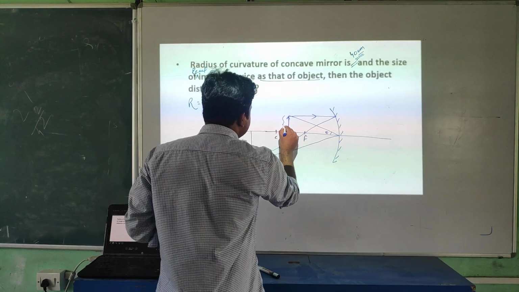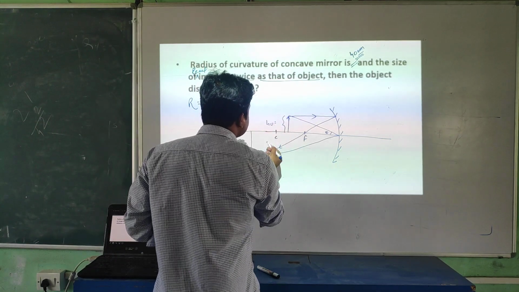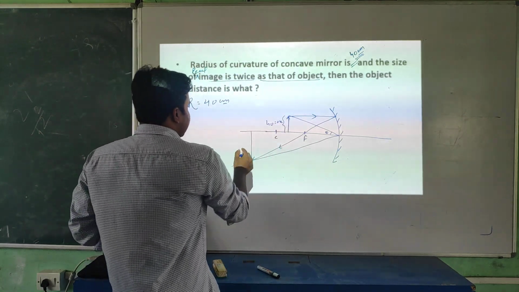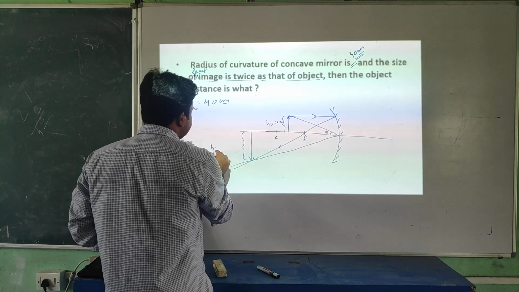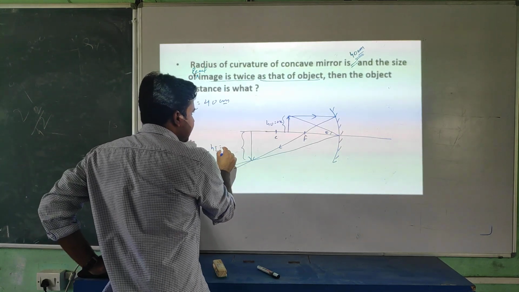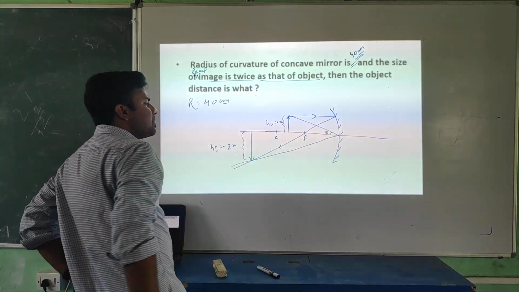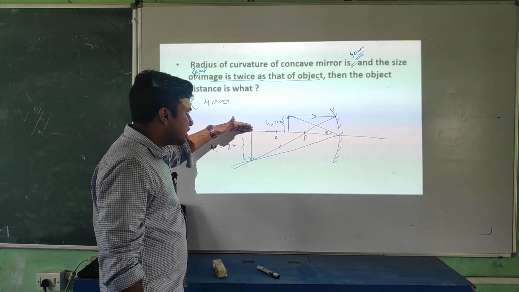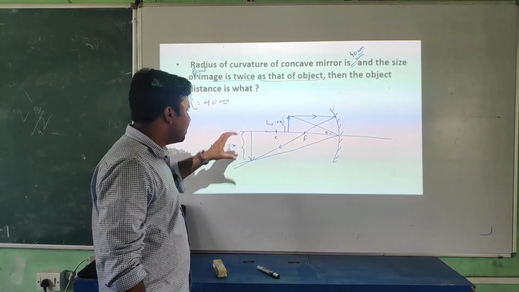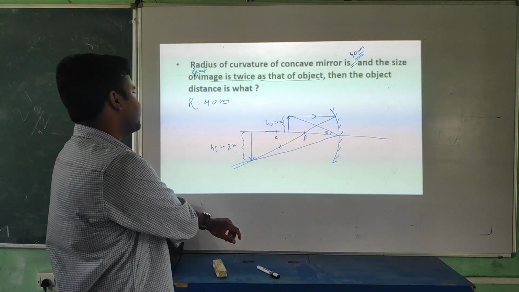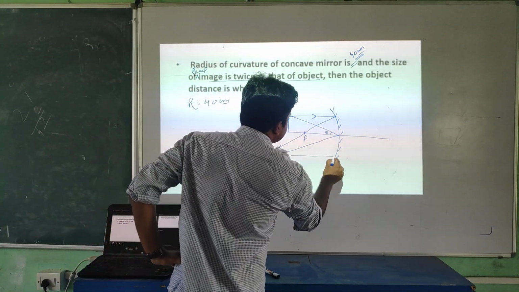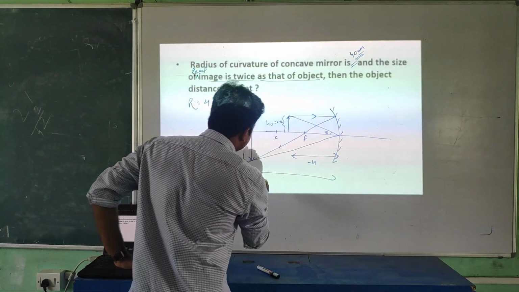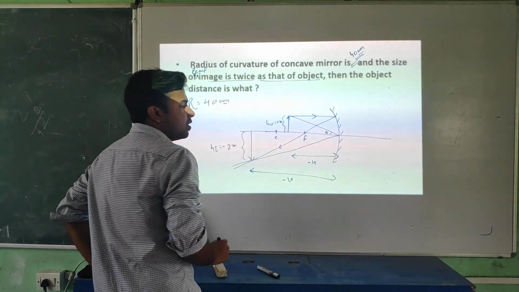Okay, I'm assuming again here the height of object is x. This one is the height of image. The height of image you will get is minus 2x. Why am I writing the minus sign, student? Because you all know the image here is below the principal axis, so we measure with the negative sign. Very simple. Okay, student. Now this one is u, negative, because it's a concave mirror. This one is v. This one is also negative, student.